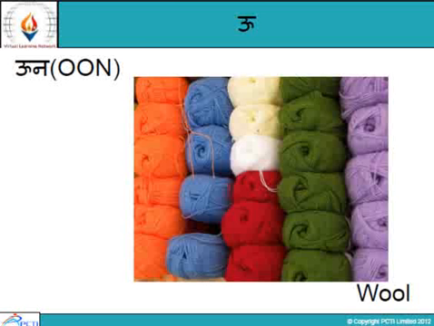Oon in English, wool, from which we make fabric. We wear sweaters in winters. This is a fabric from which we get sweaters. We make sweaters. This is called wool in English. In Hindi we call it oon.